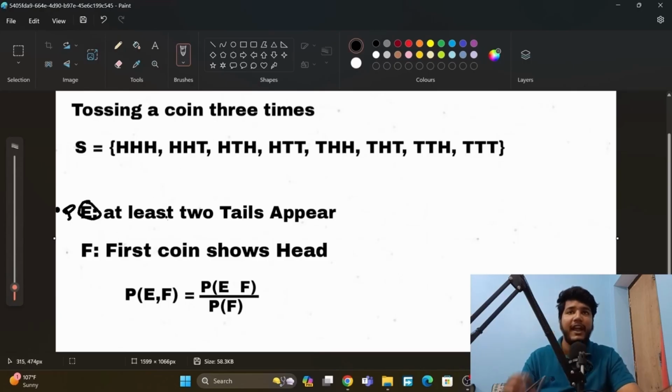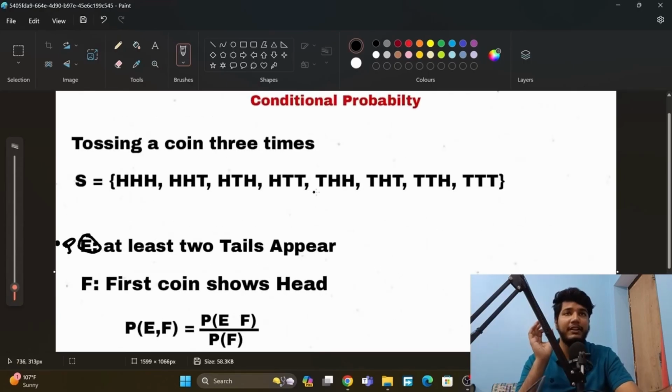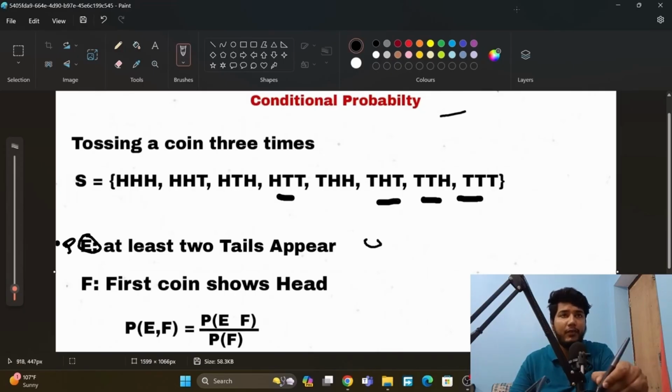What is the condition here? At least 2 tails appear. So in this event, at least 2 tails will appear. So where are 2 tails happening? Here not, here not, here not. Here 2 tails happen, here 2 tails, here 2 tails, here 2 tails. So how many times do tails happen? The value is 4 and the total events are 8. So the probability of E is 1 by 2. This is the example of finding probability.